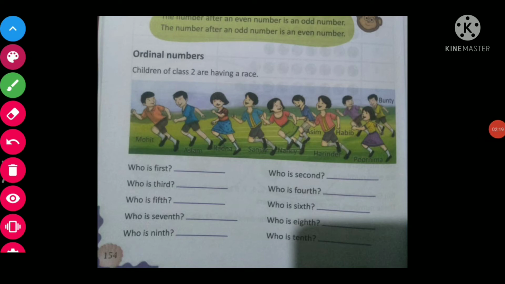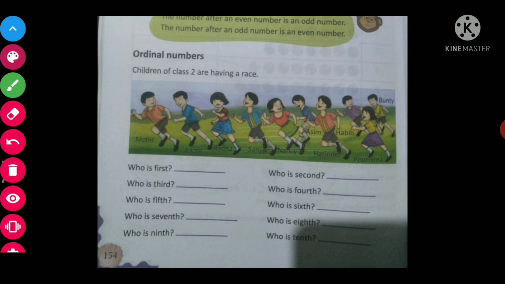Now my dear students, see page number 154. Here one example is given. Children of class 2 are having a race, and all have participated. Mohit is in first position. Then Aslam, then Radha, Sanjay, Nancy, Asim, Harinder, Habib, Purnima and then Bunty.